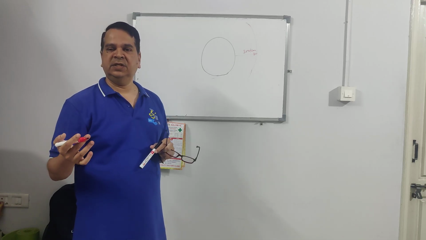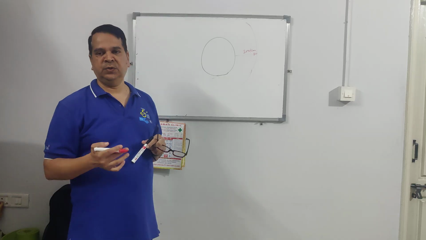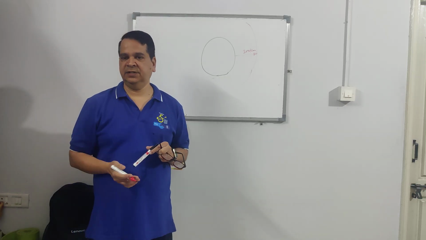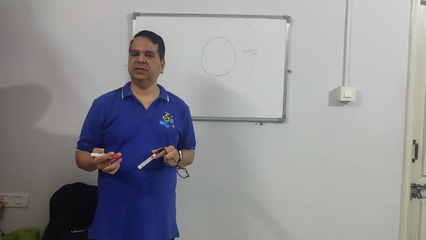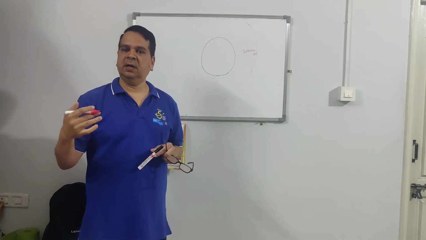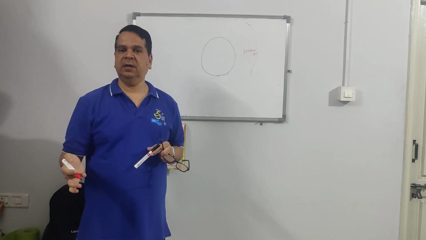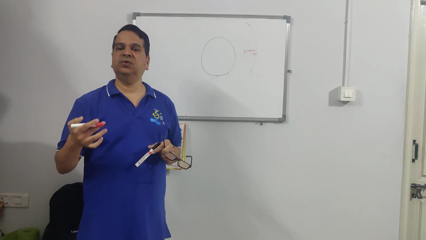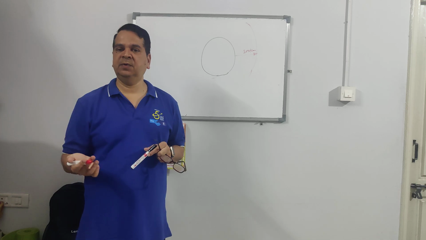As you know, the earth's atmosphere has different gases. I am talking about the atmosphere, which has air. This atmospheric air contains different types of gases.